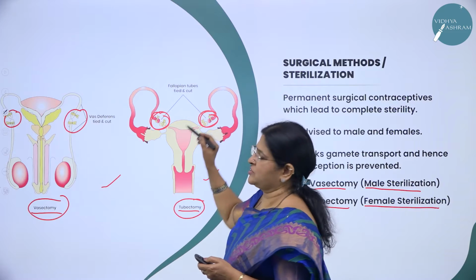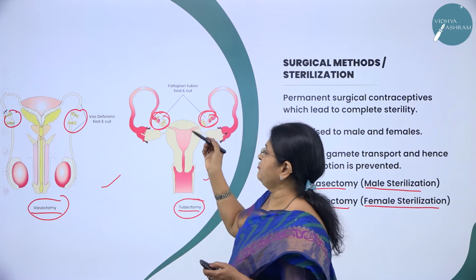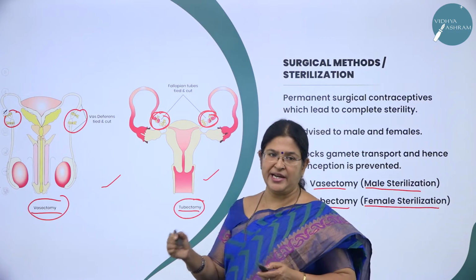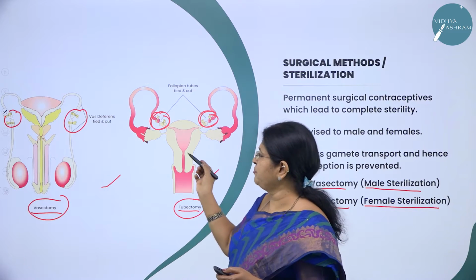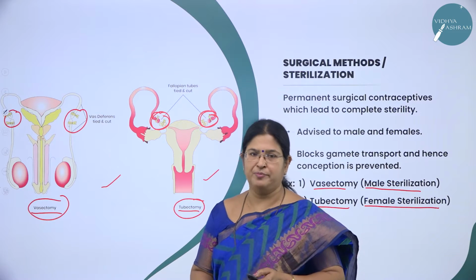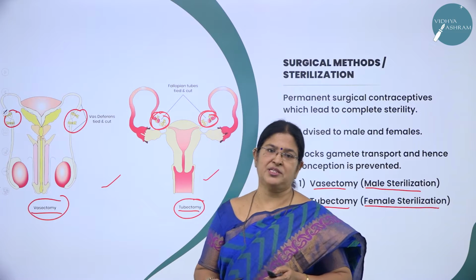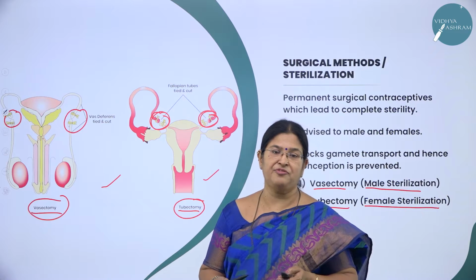They are the tube-like structures which carry the gametes. So vas deferens carries the sperms and the fallopian tube or the oviduct carries the ova. So by cutting and tying it back, we are preventing the transport of the sperm, and here we are preventing the transport of the ovum. Hope you have understood these two methods. Very important surgical methods, which is also called as sterilization method, where the male is sterilized and the female is sterilized.